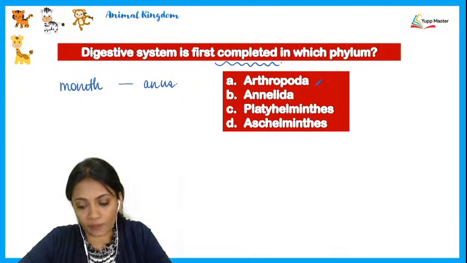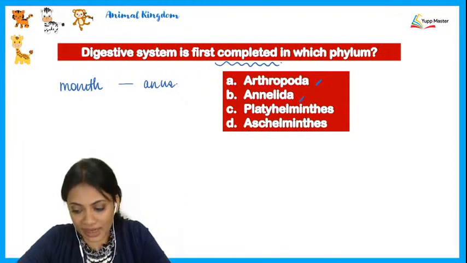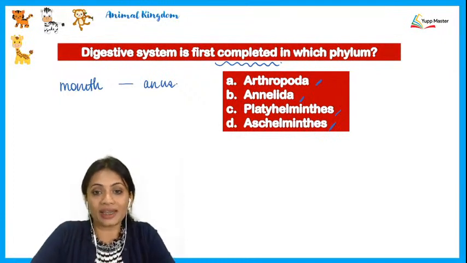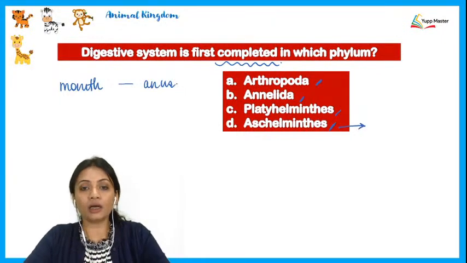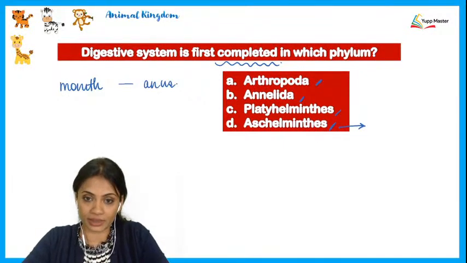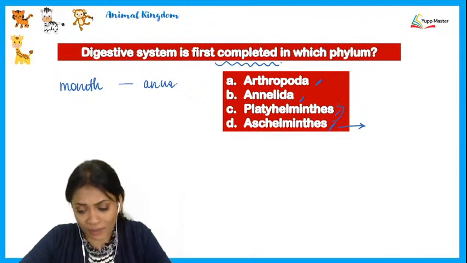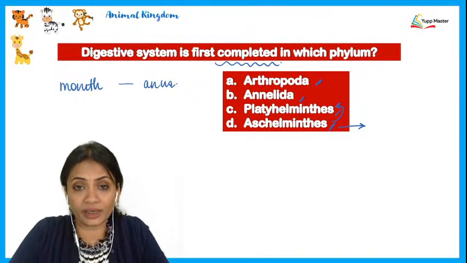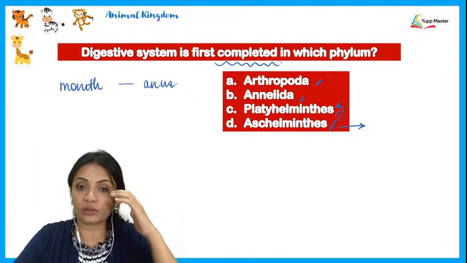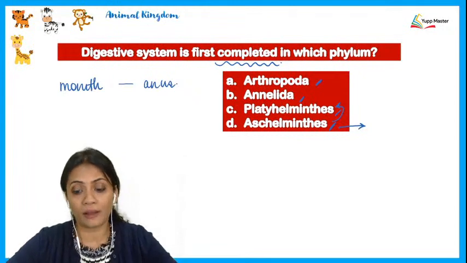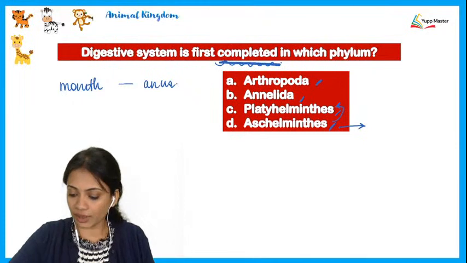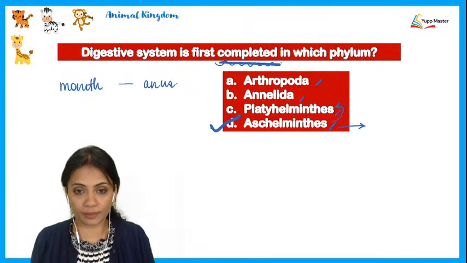Look at the four options which have been mentioned. First is arthropoda, second is annelids, third is platyhelminthes, and fourth is aschelminthes. Out of these, if you remember, it is aschelminthes which has a proper mouth and an anus opening which are separate and at opposite ends. The phylum right before aschelminthes, that is platyhelminthes, is the one where there was an incomplete digestive system. So right after platyhelminthes, we talk about the roundworms, aschelminthes, where they have a complete digestive system. So the correct answer here, children, would be D, aschelminthes.